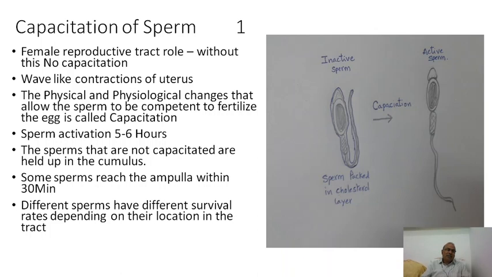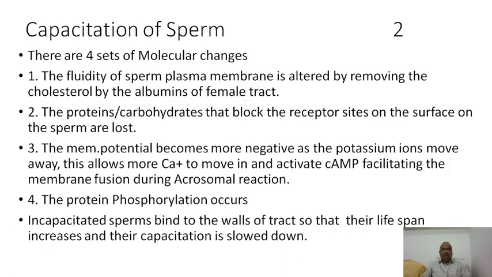So many mechanisms are there during the process of fertilization. We are going to discuss all these things within this short span of time. Okay, for capacitation of sperm, very important 4 sets of molecular changes will occur. Number 1, the fluidity of sperm plasma membrane.